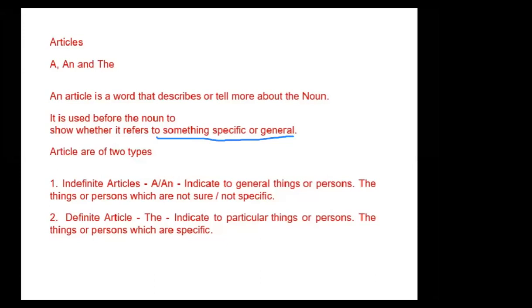Articles are of two types. First one is the indefinite article. Indefinite articles a or an indicate general things or persons, the things or persons which are not sure or specific. And the second one is the definite article. The definite article is the. It indicates a particular thing or person, the things or persons which are specific. So at that time, we use the.